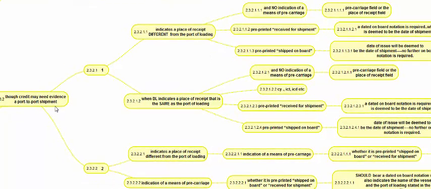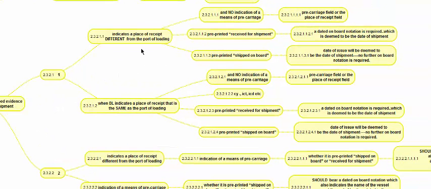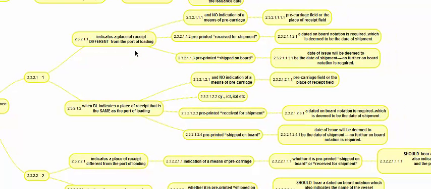Though the credit may call for a port-to-port shipment, if the transport document indicates a place of receipt different from the port of loading, the example cited in ISBP is the container yard situation, ICT, ICD or CY. So if it indicates a place of receipt different from the port of loading and no indication of pre-carriage, then what does the indication of pre-carriage mean? The pre-carriage can be indicated either in the pre-carriage field or the place of receipt field.